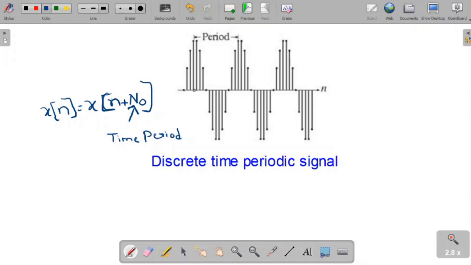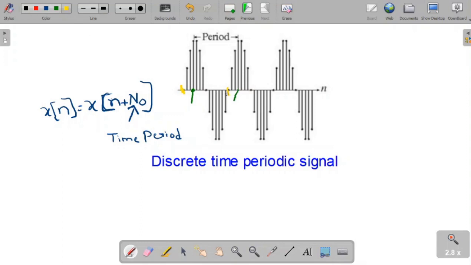The time period we can take from this sample to this sample. Or otherwise you can take the samples from this point to this point. This is also a fixed pattern. You can take from this point to this point, or otherwise we take from this point to this point.